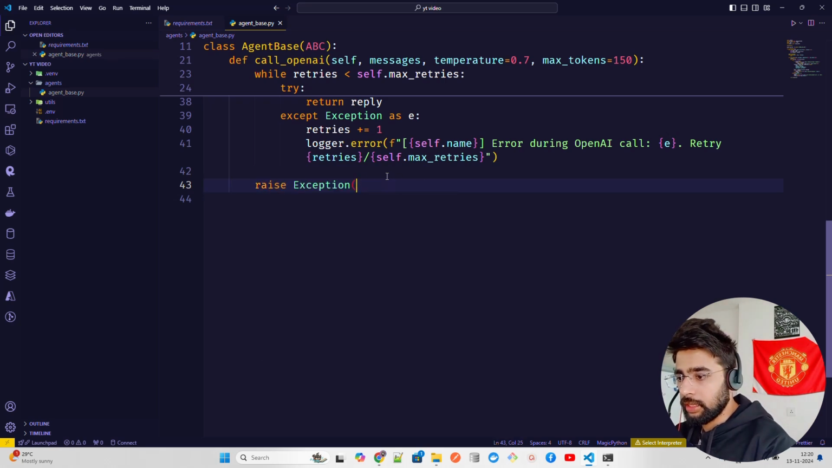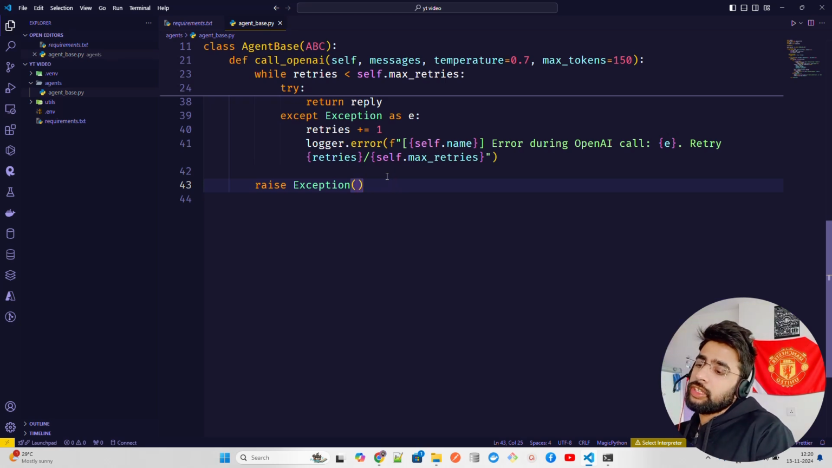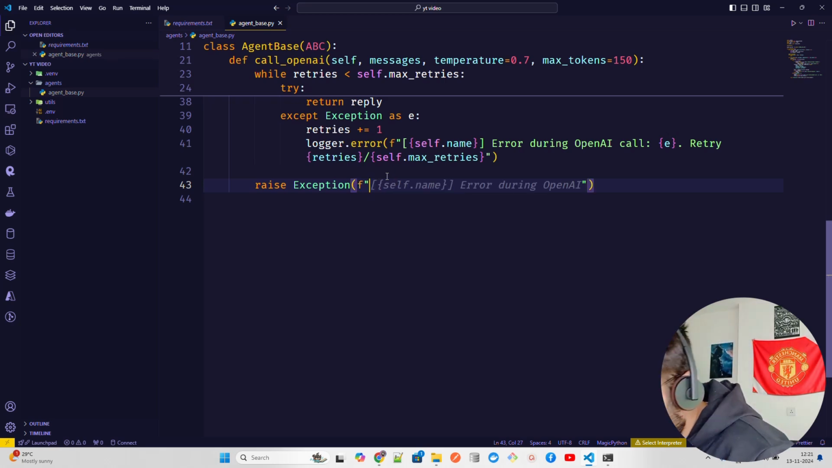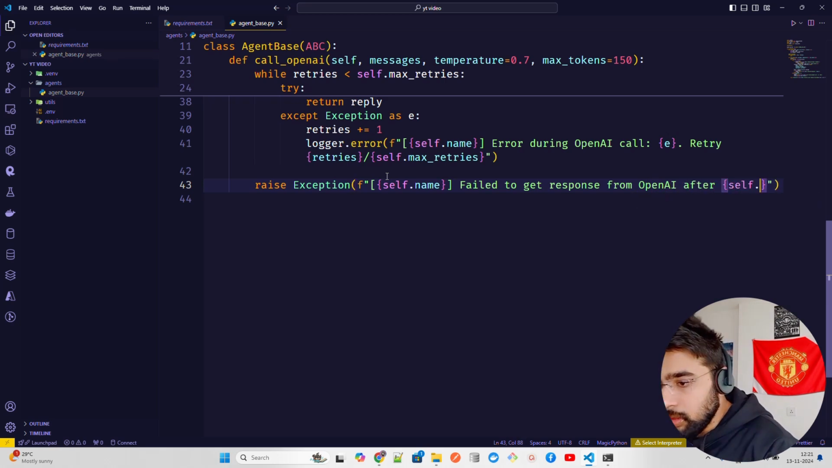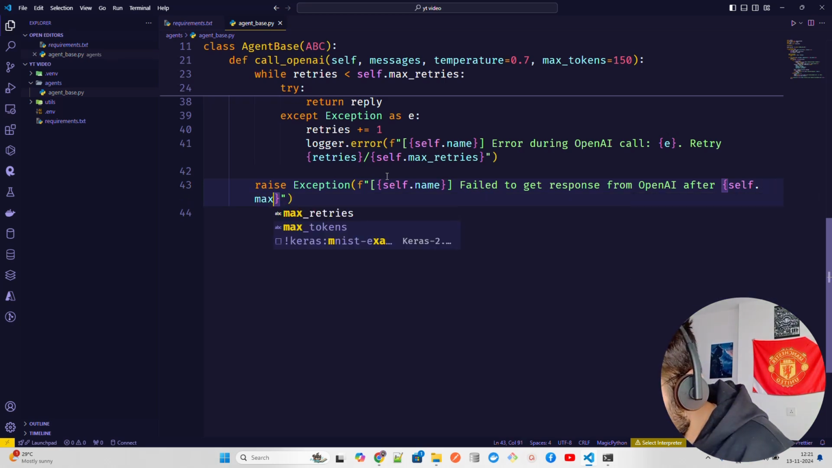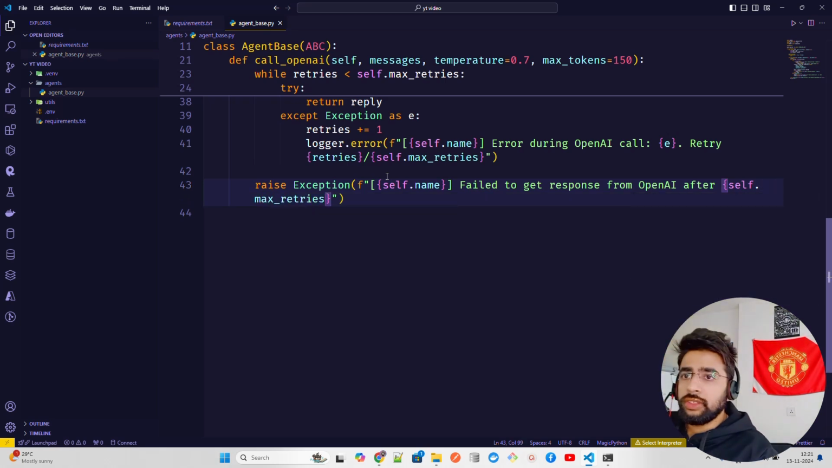Raise exception, and in this exception, we're going to call it f of self.name failed to get response from OpenAI after self.max_retries. Let me just do that, self.max_retries and then retries. Okay, and I think we are good.